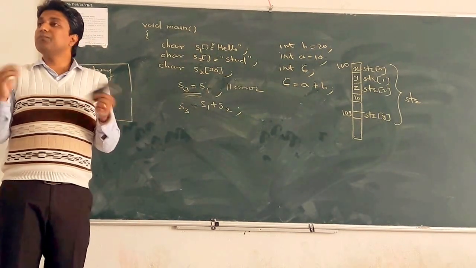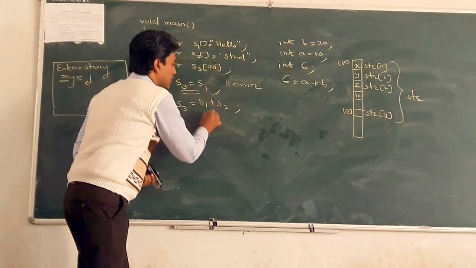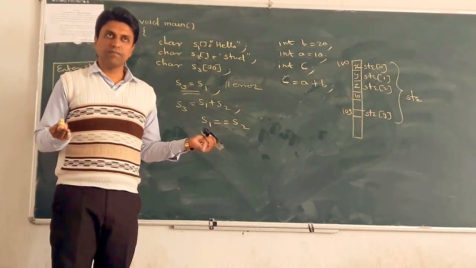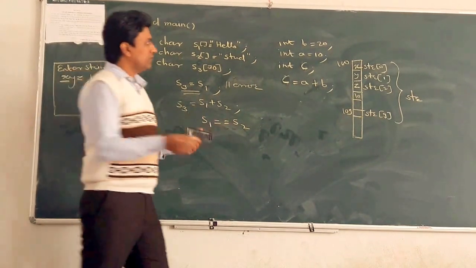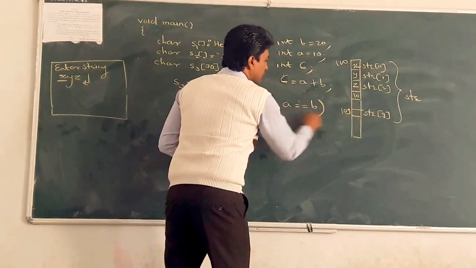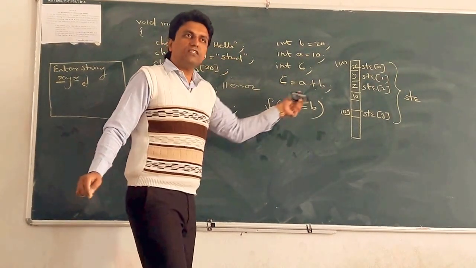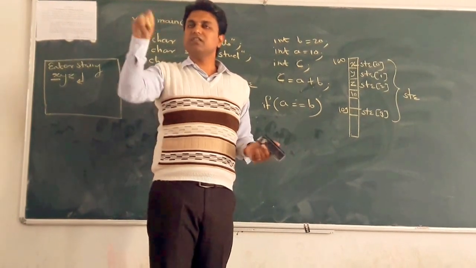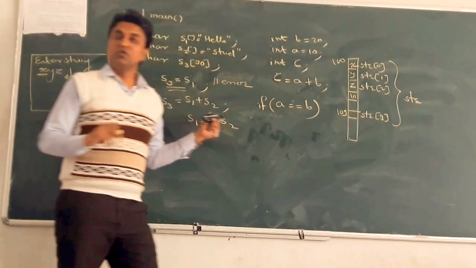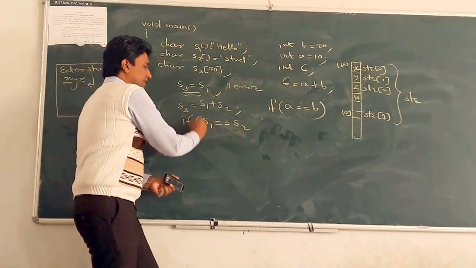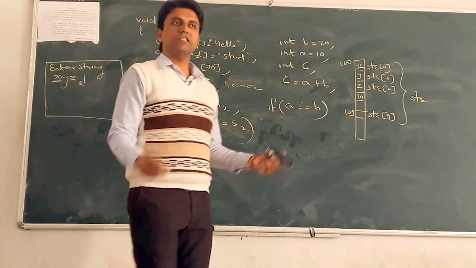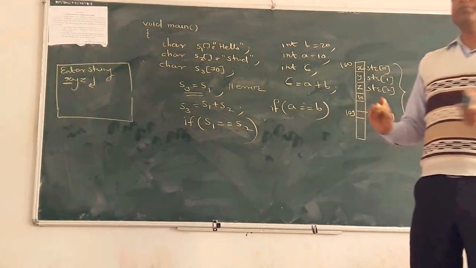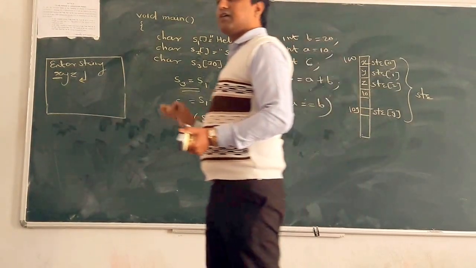Clear? Also, we want to compare both strings, s1 and s2. The equal to operator is there. If it is an integer, very easy. We write a is equal to b like that. If both are equal, then it returns 1. If it is not equal, then it returns 0. But it does not work for two strings. We cannot compare like that. If s1 is equal to s2, it does not work. Clear? These arithmetic and comparison operators do not work for strings.